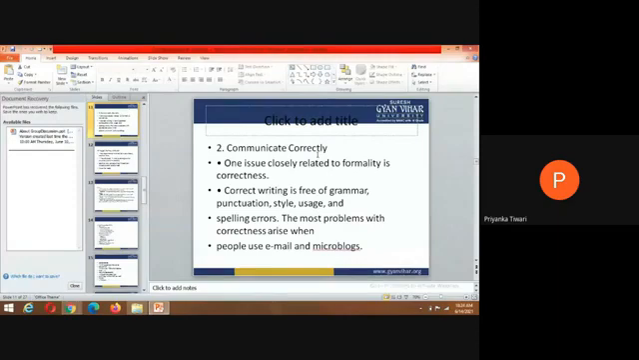Just try to keep it free of grammar and punctuation errors. Style, usage, grammar, and proper spellings are the most common problems with correctness, because we are mailing them, हम उनको mail कर रहे हैं, micro blogs का use कर रहे हैं, तो it should be very, very proper. Just revise it, edit it and proofread, take time and revise it, then send, because we are sending microblogs.